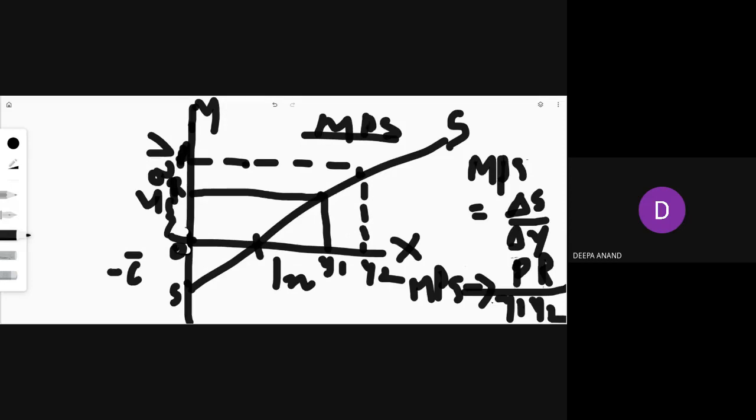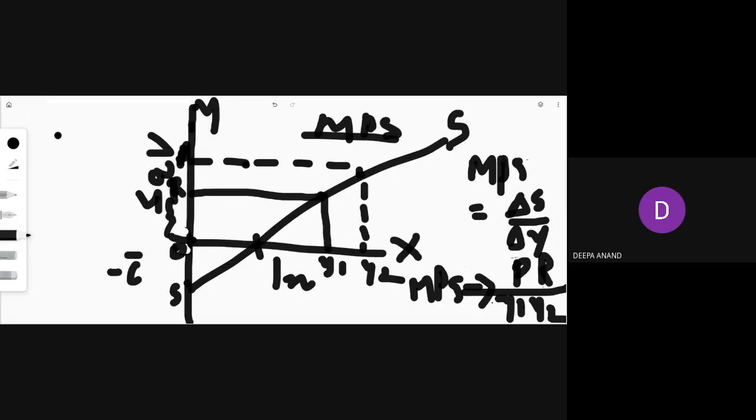So look at the board. Understand how it is being drawn. And this is also an upward sloping curve because as the income increases, saving increases.